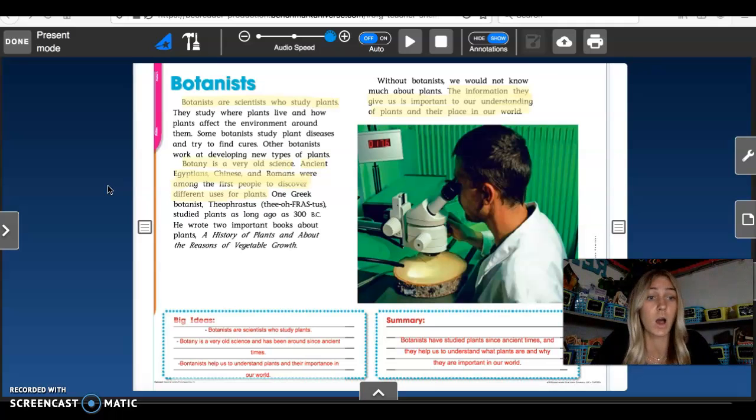Tomorrow we're going to continue on with summarizing and take a look at another text and try and summarize that on our own. I do want to mention that the reason that it's so important to be able to summarize information in our own words is because it really helps us to understand the text that we read, and it shows that we've comprehended what we just read and that I understand what a botanist is, right? Because I'm able to put it into my own words, and it also is going to help me retain that information and remember it because I put it in my own words.